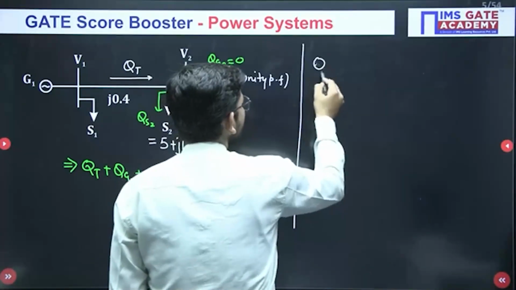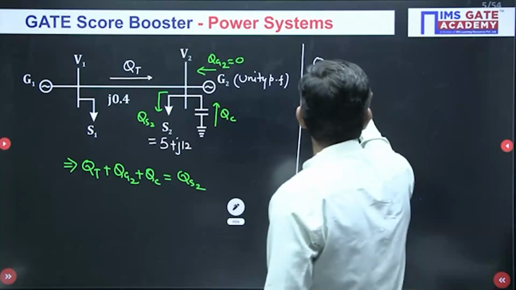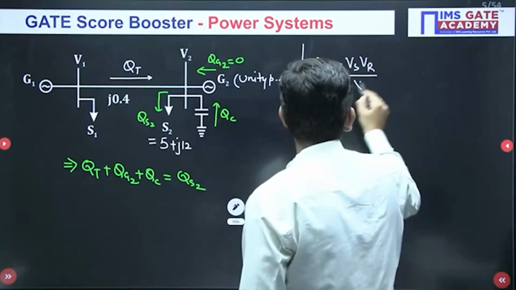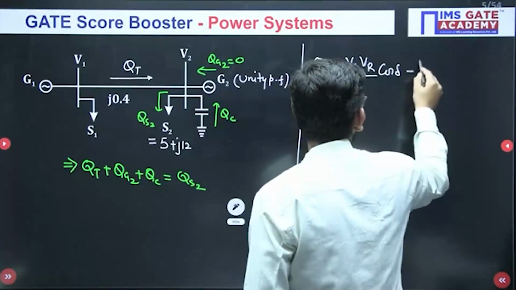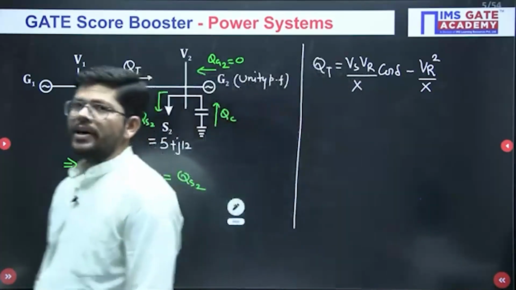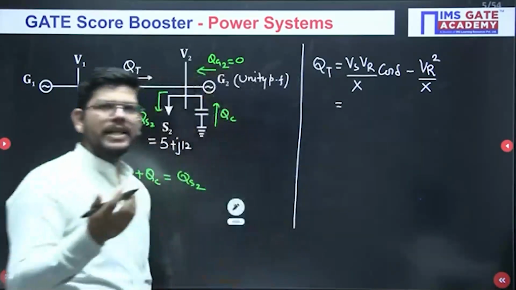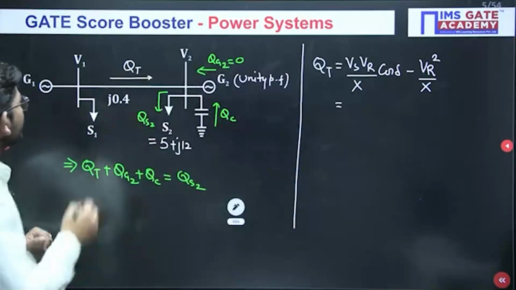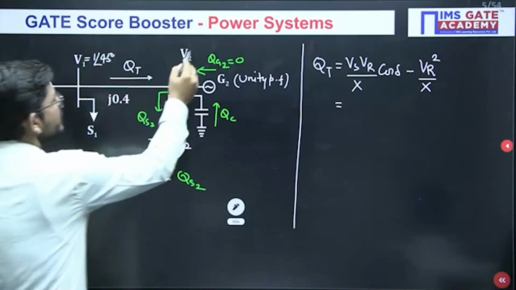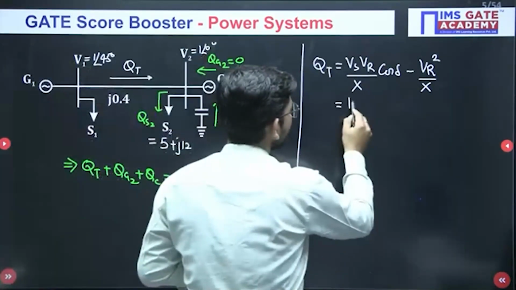For the transmitted power QT, we have a formula. It equals Vs Vr upon X cos delta minus Vr square upon X. Now by using this formula and putting in the values: Vs means the sending end voltage. What are the values of voltages we have? It is 1 angle 45 and this is 1 angle 0. So Vs and Vr both are equal to 1.